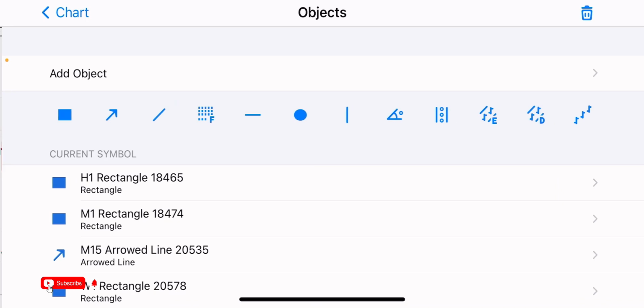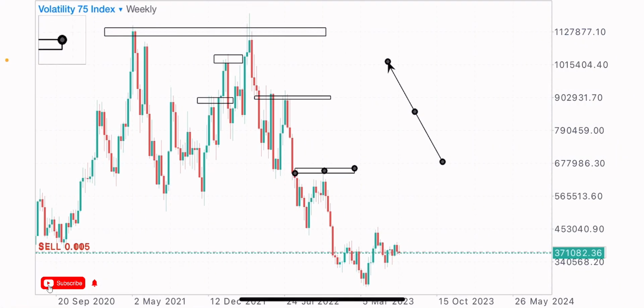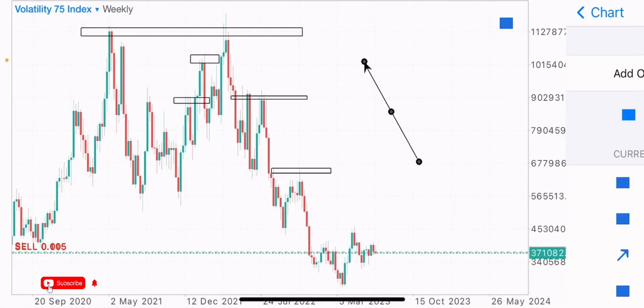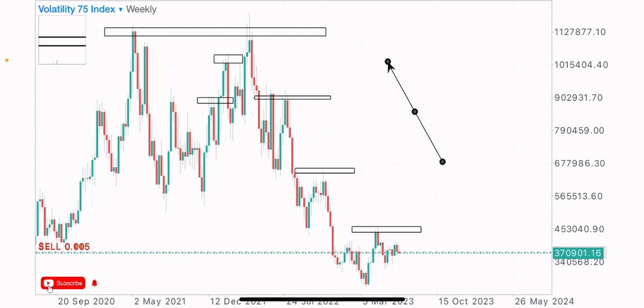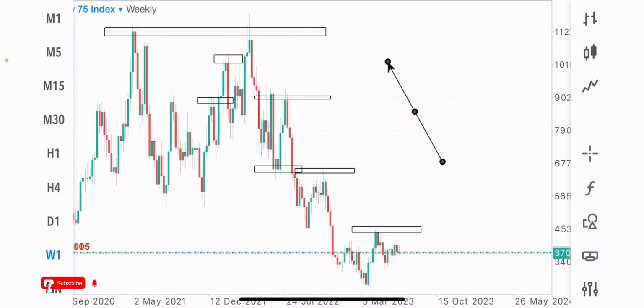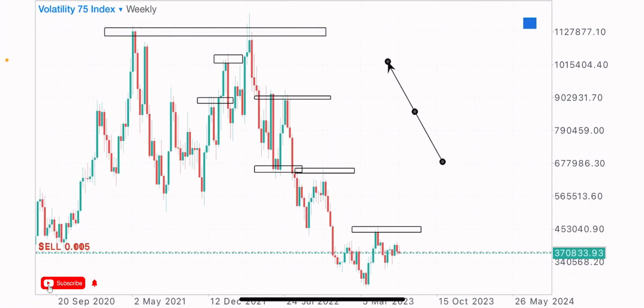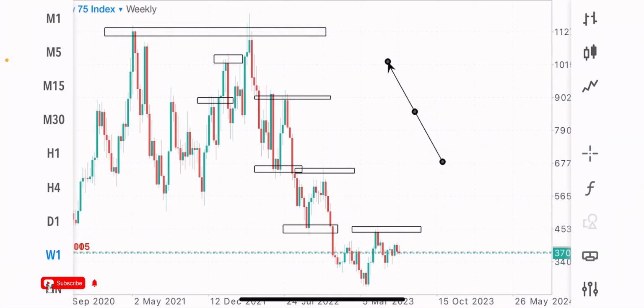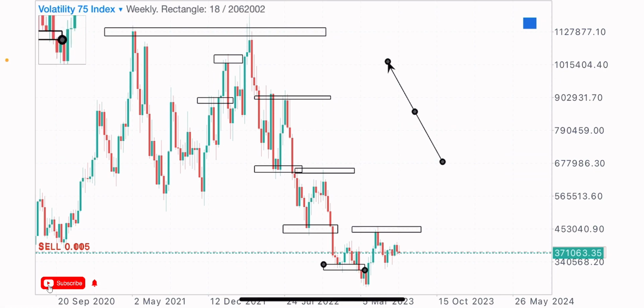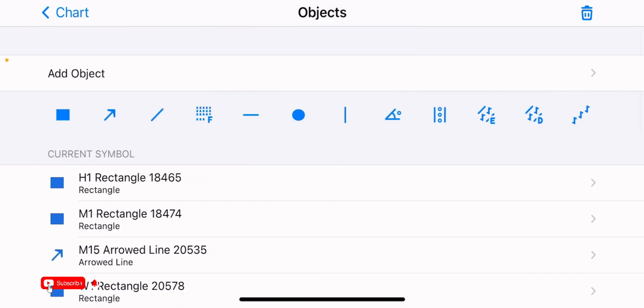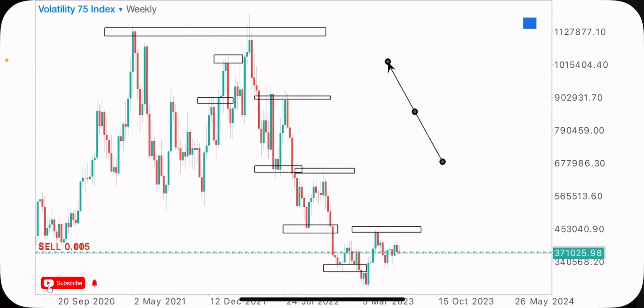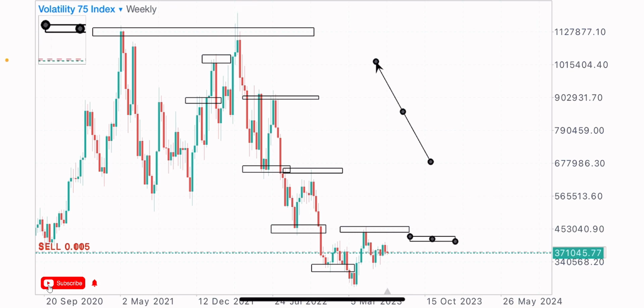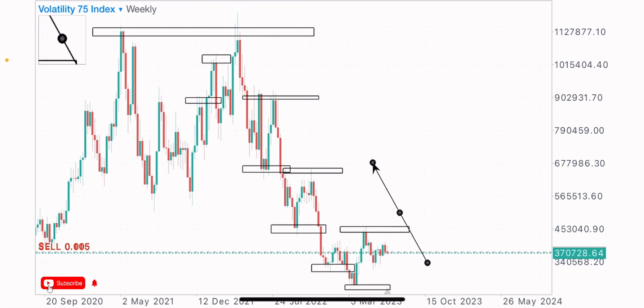So let's identify this market formation, creating lower highs and lower lows. This is the last lower high the market formed, and here we had lower lows formation. There was a low at this point, and that low here, and this was the last low. There was another low here too, and the last low at this point on Central Index. Yeah, so this is the market structure on the weekly time frame on V Central Index.